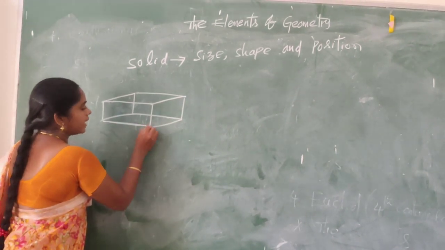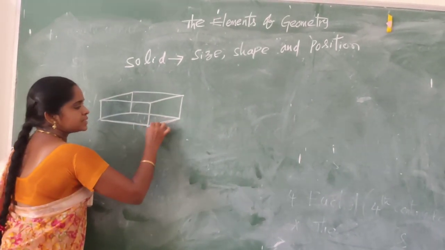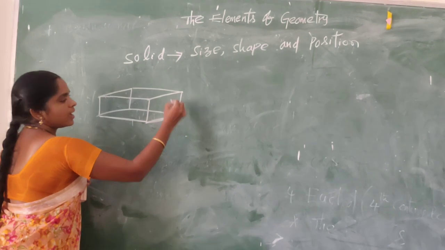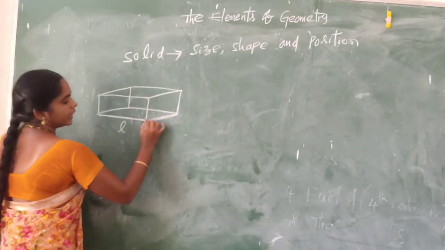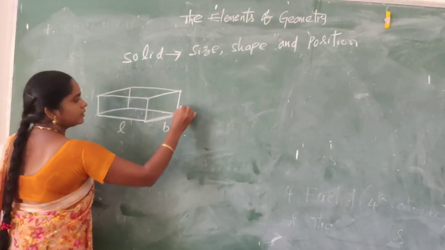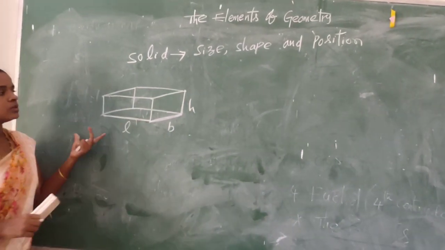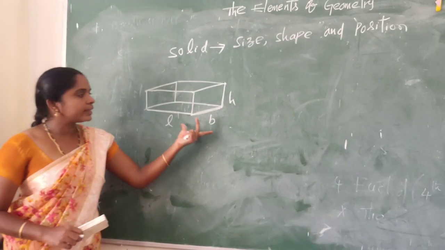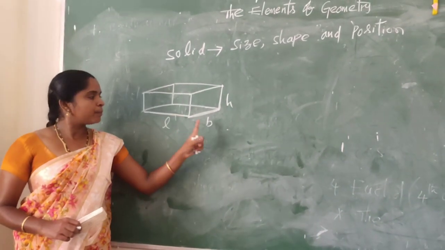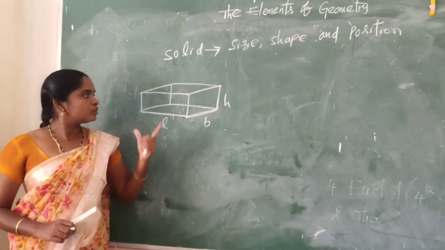This is length, this is breadth, this is height. Length L, breadth B, height H. What are they? Length, breadth and height.